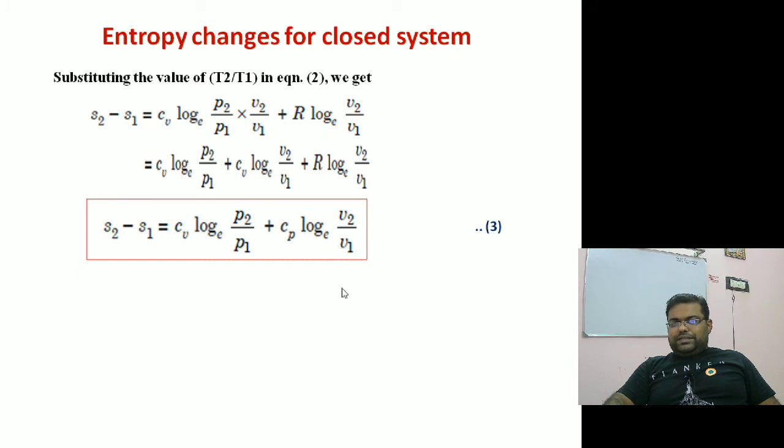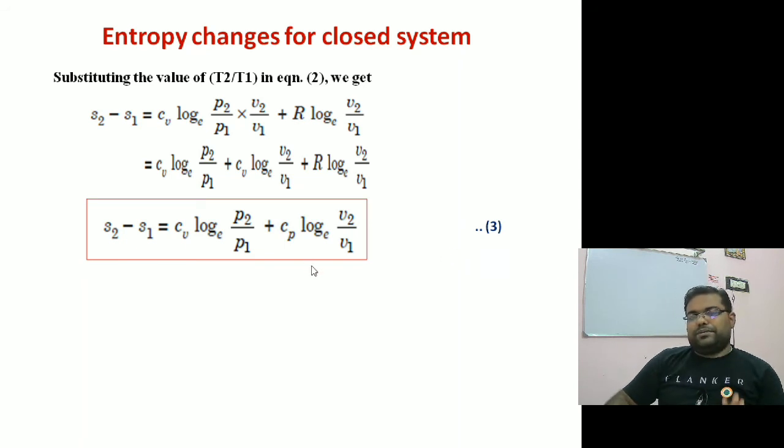So this is Cp. Cp minus Cv is equal to R, so Cp is equal to Cv plus R. So this is Cv plus R ln of V2 by V1. So this is equation number 3. This is related in terms of pressure and volume.